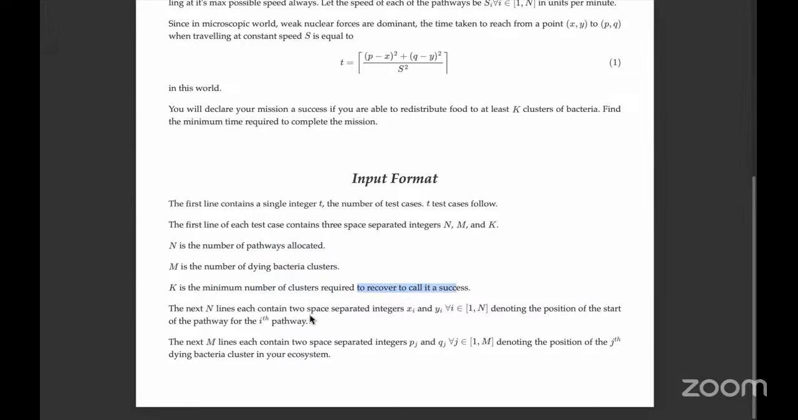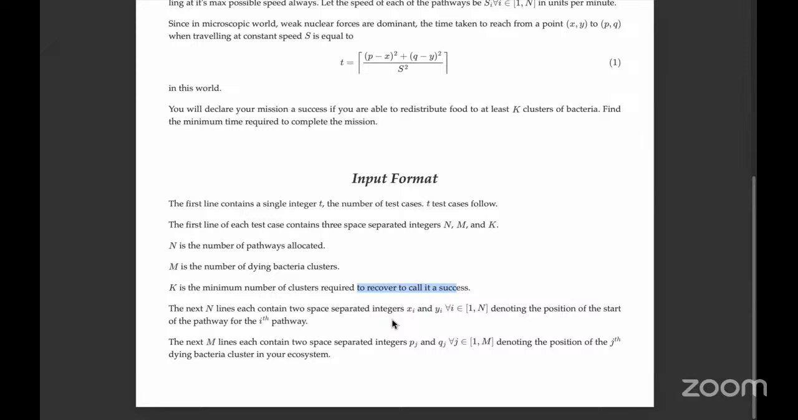The next N lines contain two space separated integers, x_i and y_i, where i belongs to 1 to N, denoting the position of the start of the pathway for the ith pathway. The next M lines contain two space separated integers, p_j and q_j. This denotes the position of the jth dying bacteria cluster in your ecosystem. Basically, the start of a pathway is nothing but the position of the surplus clusters, the clusters that have surplus.